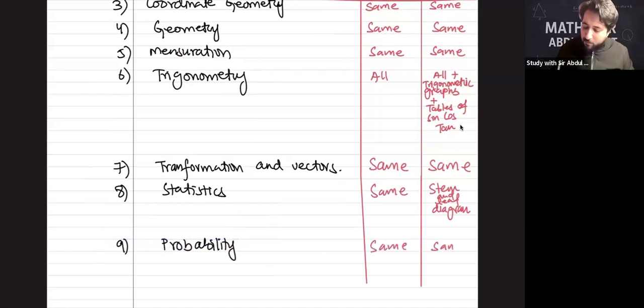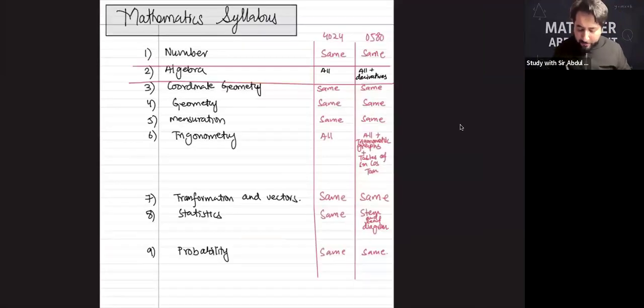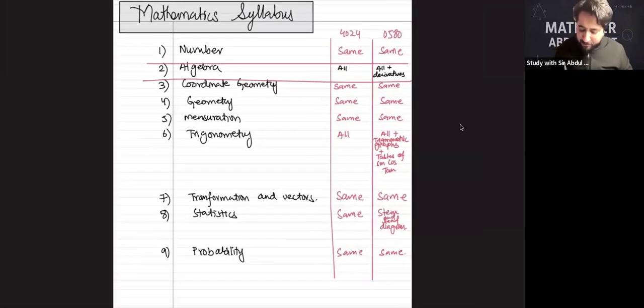अच्छा जी, there are few topics. Like for example, I can share them with the green. So guys, please pay attention very carefully. I am sharing this with green now. So numbers is technically purely same. Geometry is same. Mensuration is same. Transformation and vectors ditto copy. Stats same. Probability same. Trigonometry is same. A little difference, but coordinate geometry is also same. And 90% of algebra is also same.